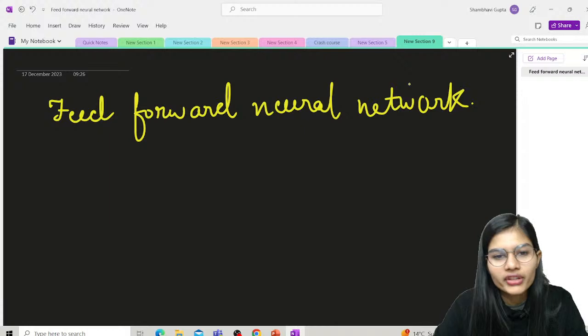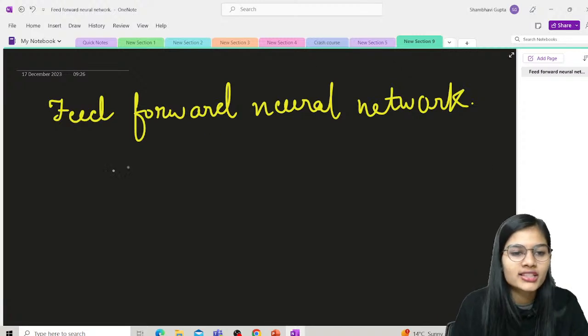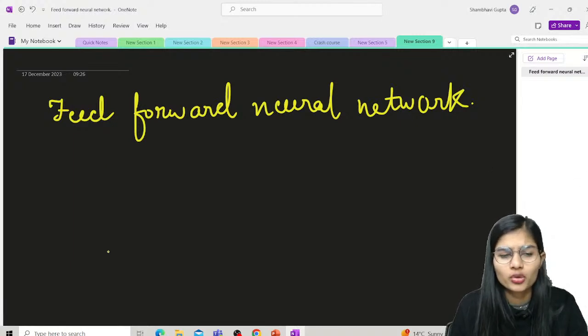So in terms of feed forward neural networks, you do not have anything like that, right? Here nodes do not form loops. So you won't see over here that every input node has been working with each and every node of the hidden layer.